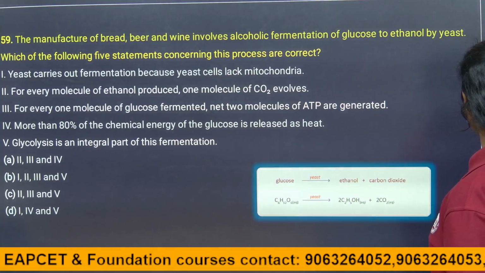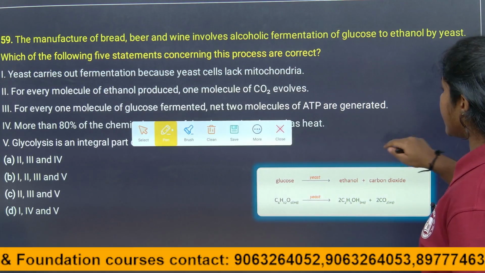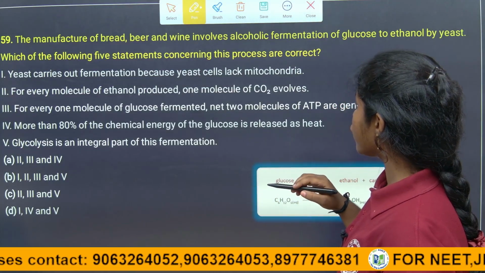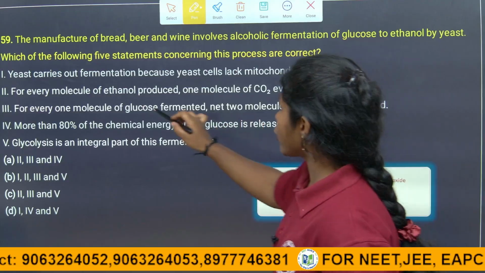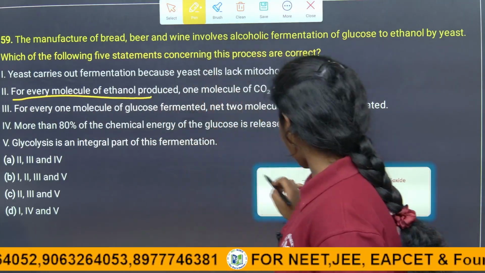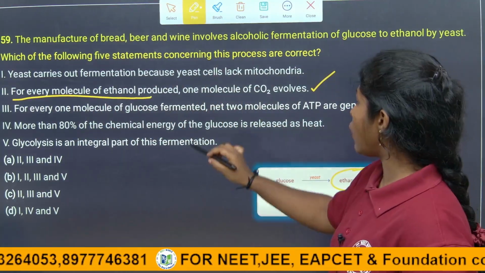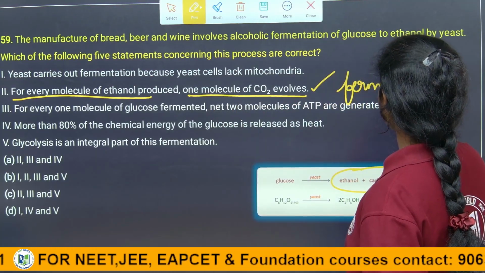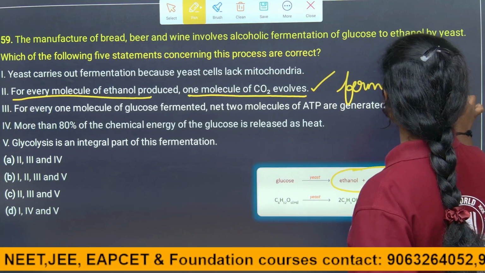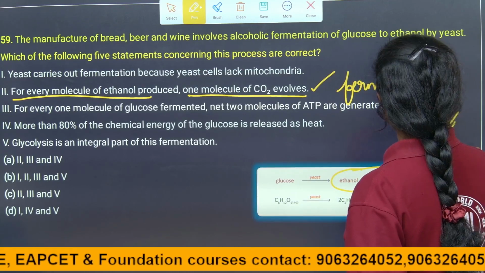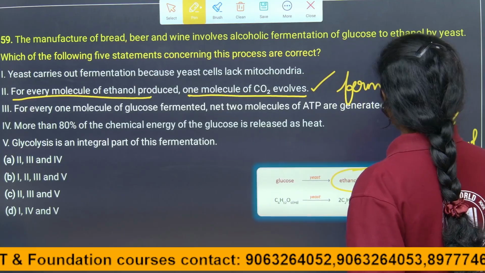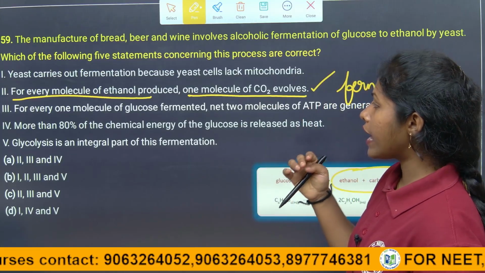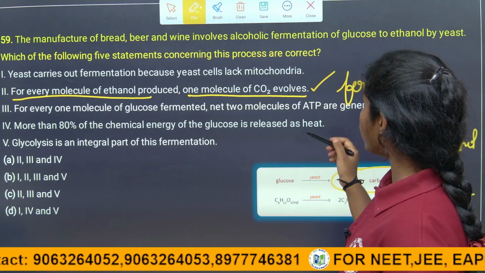Here we have to analyze each and every statement. Let us see the next statement also: for every molecule of ethanol produced, 1 molecule of CO2 is involved. Of course, in the fermentation process there is a formation of ethanol and carbon dioxide too, right? So it is a correct statement. Now let us see another option, children: for every 1 molecule of glucose fermented, a net 2 molecules of ATP is generated.